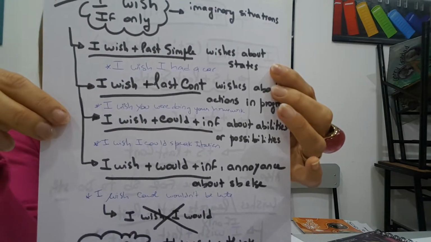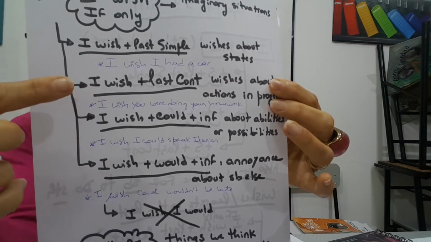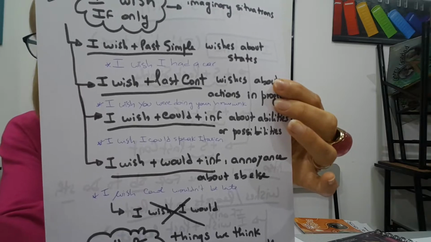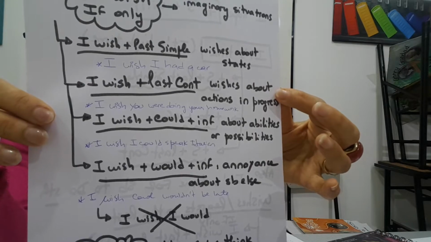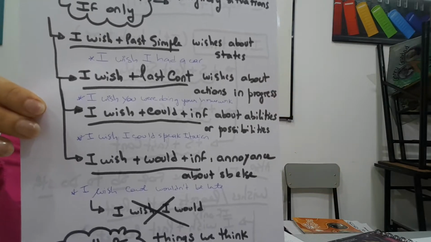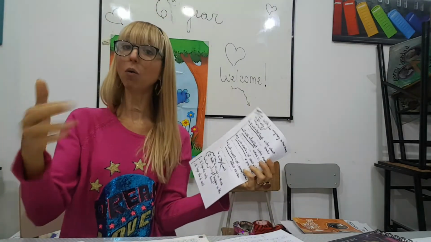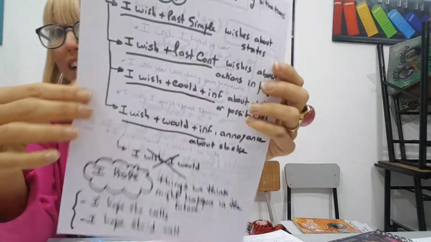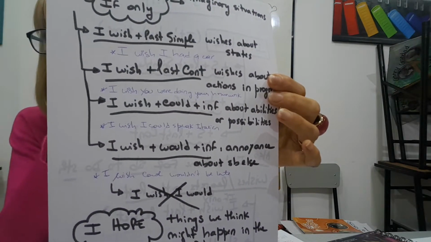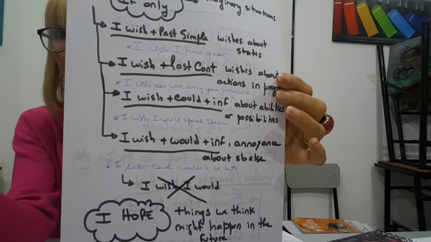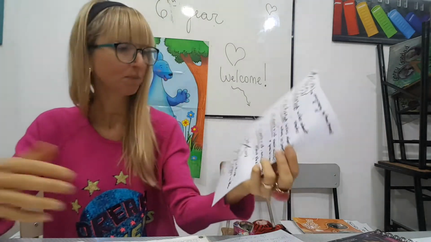Good. We can use wish with past continuous, and it's the same, but the difference is that instead of being a wish about a state, it's a wish about actions in progress. So if I tell you, I wish you were doing your homework, it's about an action in progress, but it's the opposite situation to what happens. It means that you aren't doing your homework, and I would like you to start doing it.